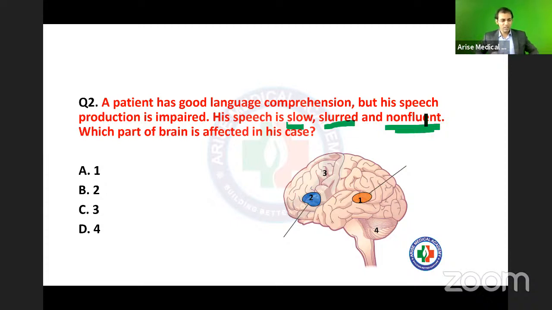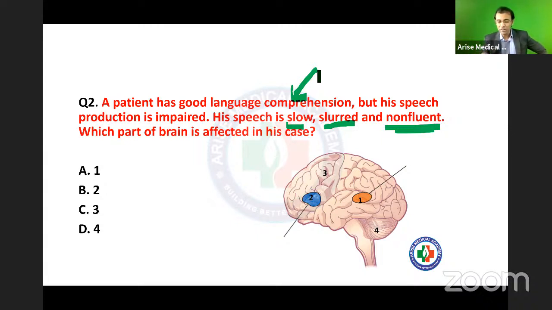I think this is an easy question, and you can solve it. A patient has good language comprehension. Basically, when I talk about comprehension, this means what? Understanding of the language, right? Okay. But his speech production is impaired. His speech is slow, slurred, and non-fluent.